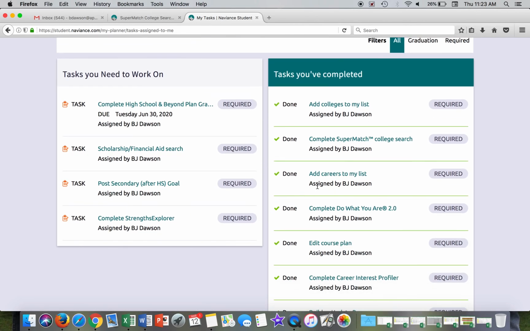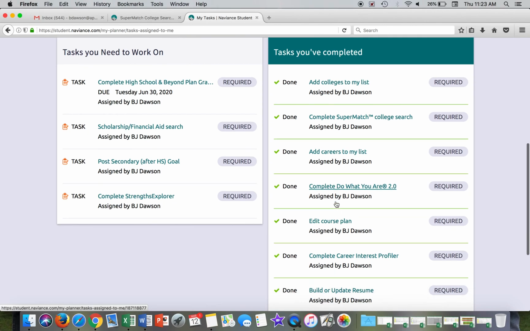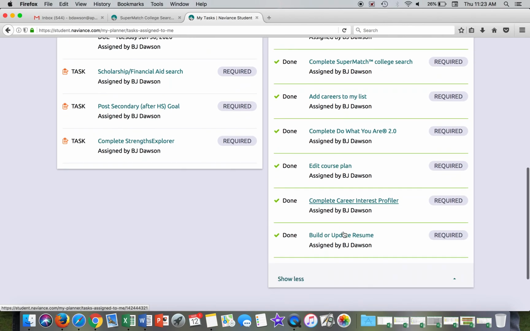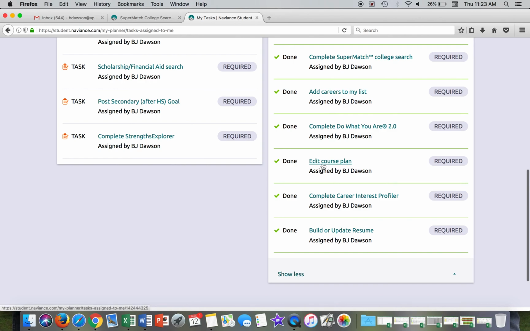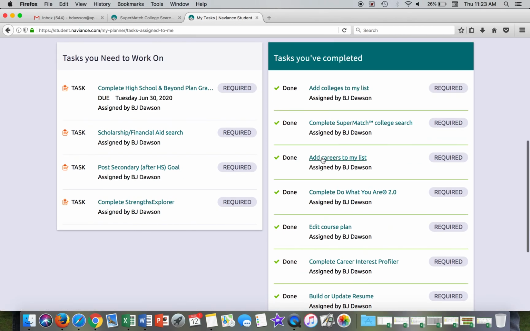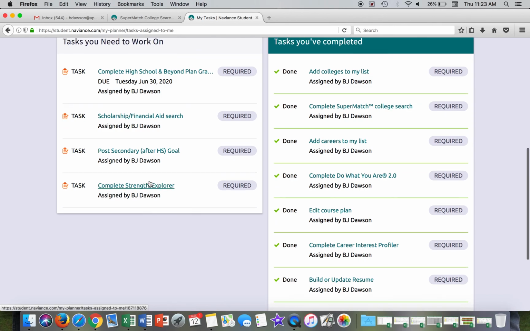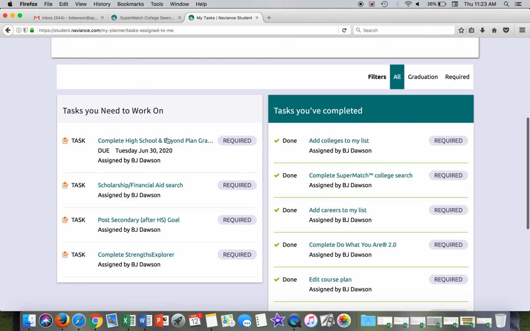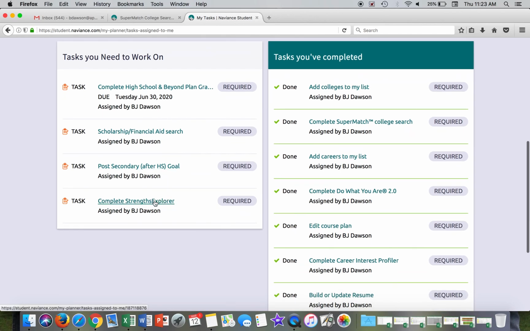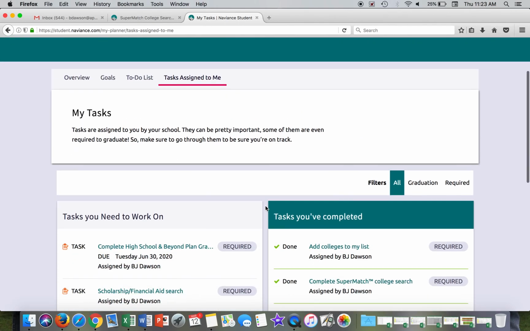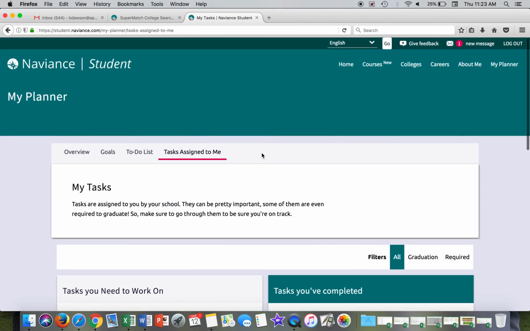If you have any of the tasks like complete Do What You Are 2.0 or complete career interest profiler or edit course plan or add careers to my list or complete strengths explorer, if any of those are still on the left side here, the tasks you need to work on, those are ones you missed from 9th and 10th grade and you should complete. Okay, so now would be a good time when you're in there to complete those tasks and get yourself caught up so that you only have a few things remaining to do as a senior, and then you'll be able to finish this entire plan up during your senior year.